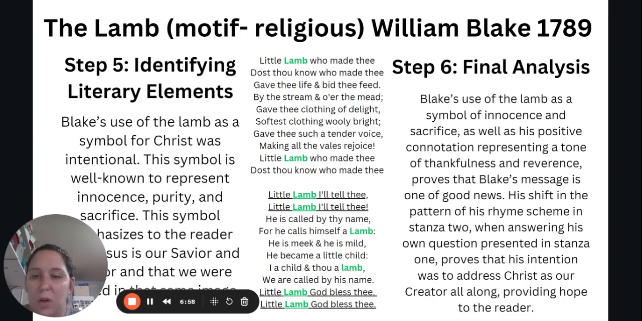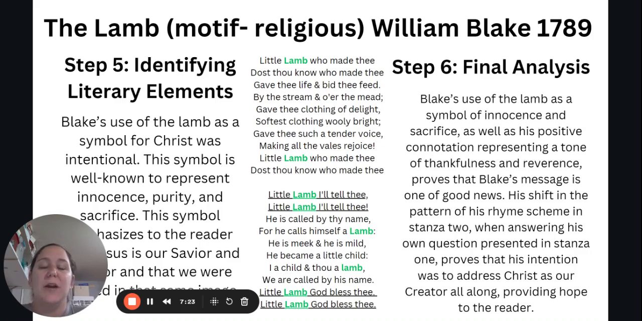But overall, this symbol is very telling for us as the reader. Even if we didn't overly understand the message of the poem, that use of a lamb, because it's such a classic symbol, would help us to better understand it, which is, again, one of the reasons why it's so important to pull that literary element out to help us better understand the message.